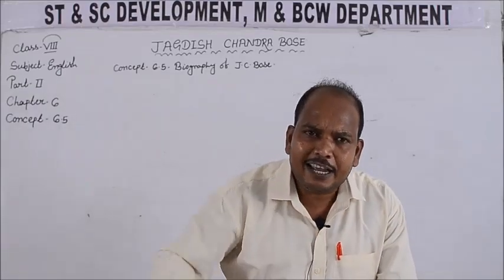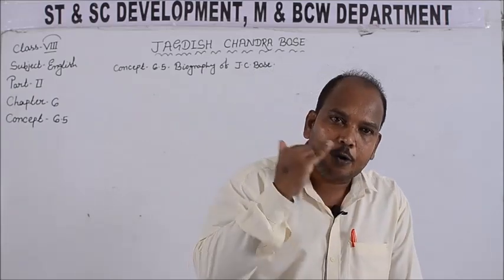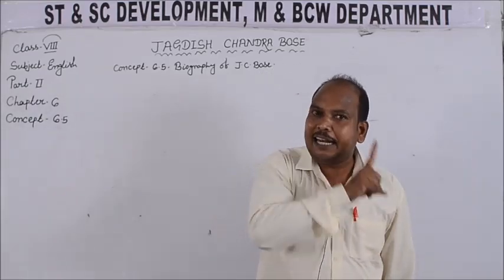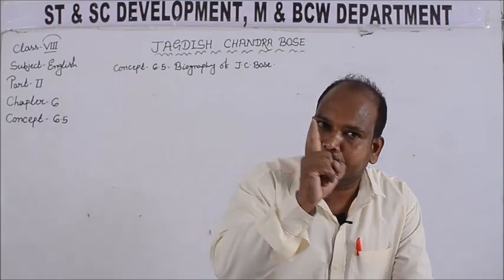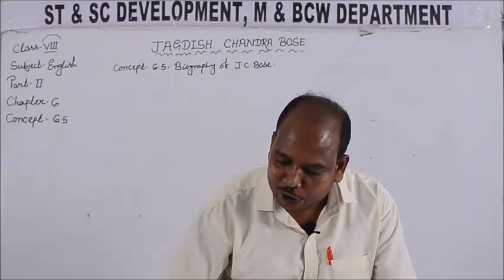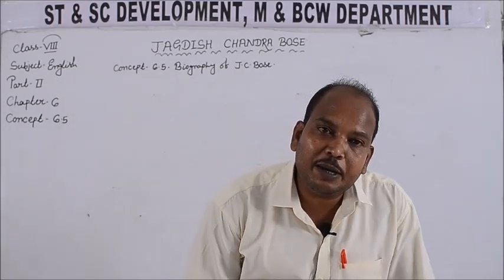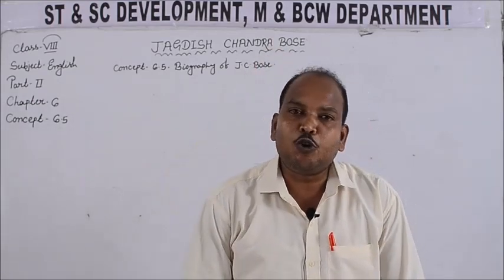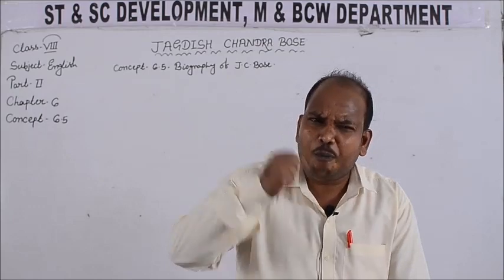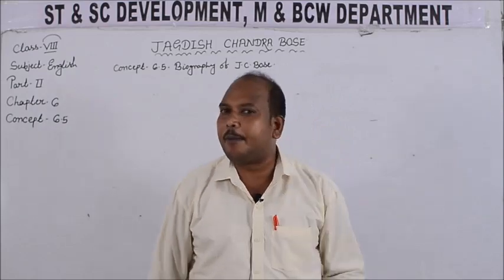What do you mean by race? Race means discrimination against people on the basis of the color of their skin. Discrimination against people on the basis of the color of their skin is called racial discrimination. Students, I have already told you about racial discrimination and apartheid that was prevalent in the United States of America, and the role of Martin Luther King Jr., who played a very important role in the abolition of racial discrimination in the United States of America.